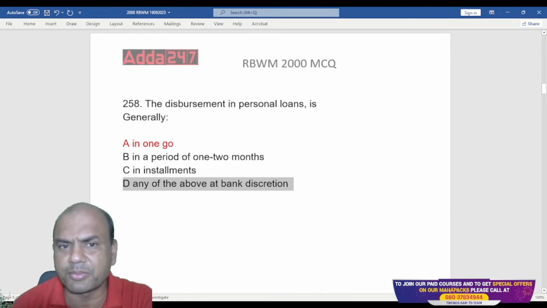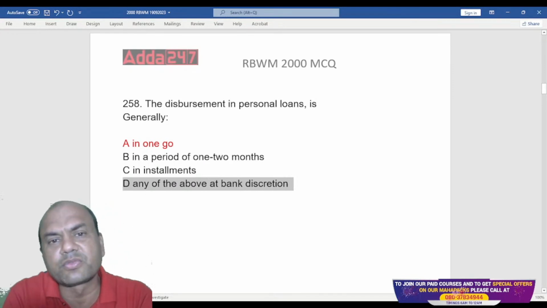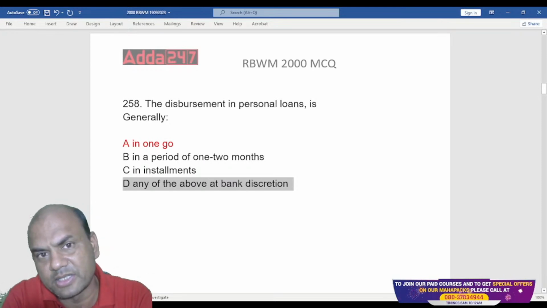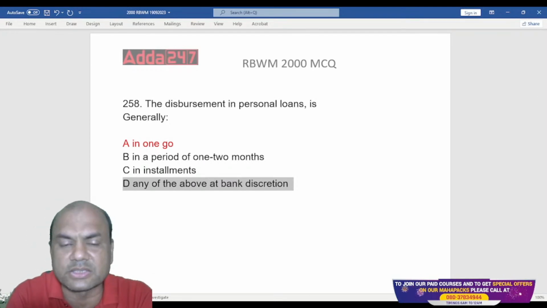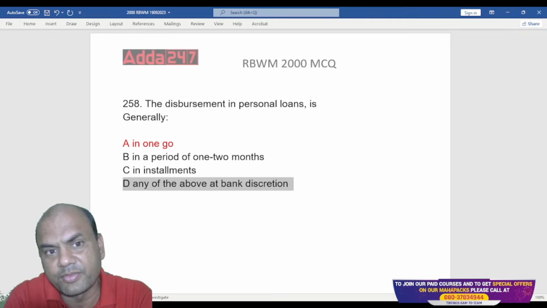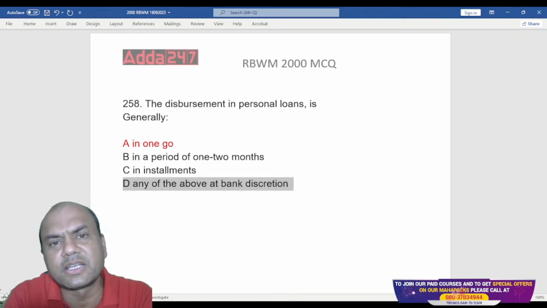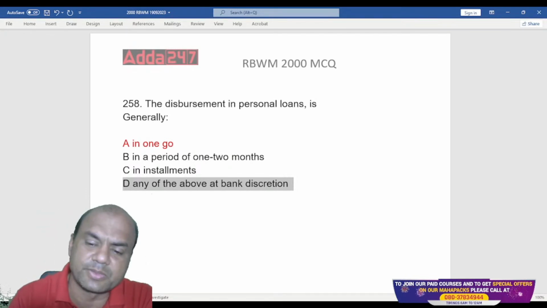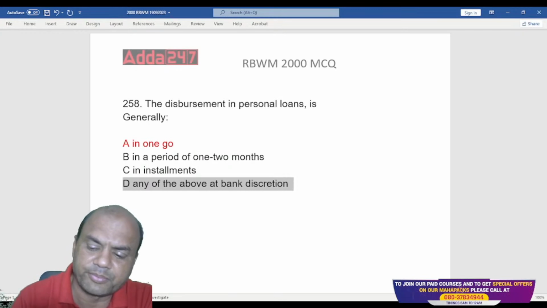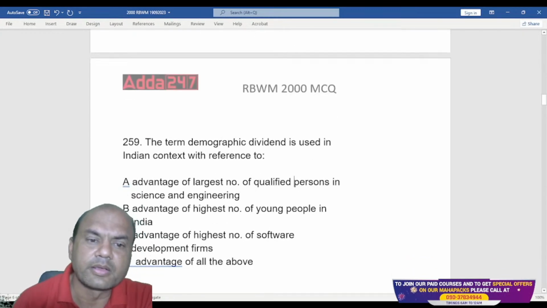But generally what happens? Personal loan is for what? Personal loan is for personal requirements. And for that, the customer has applied, right? So if the customer has applied for some urgent work, that person needs exactly the full amount for that urgent work. So that's why it's always disbursed in one go. Okay. Next one.